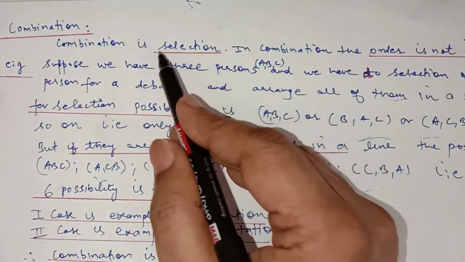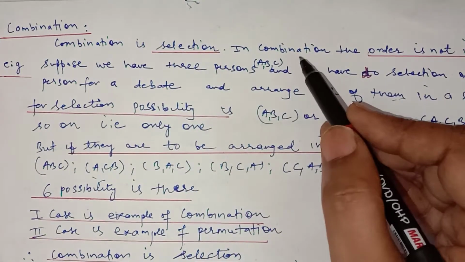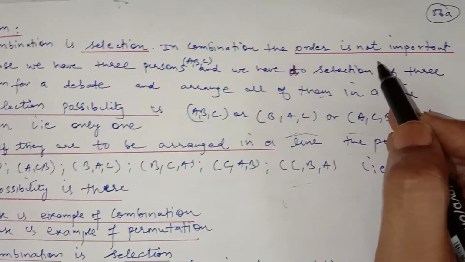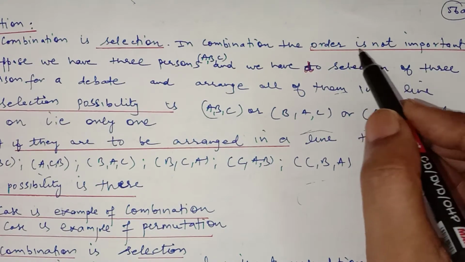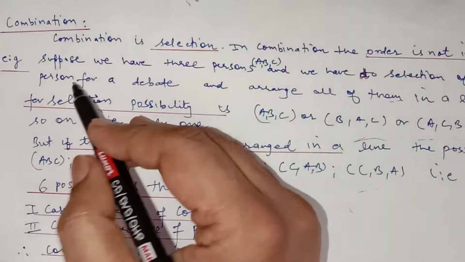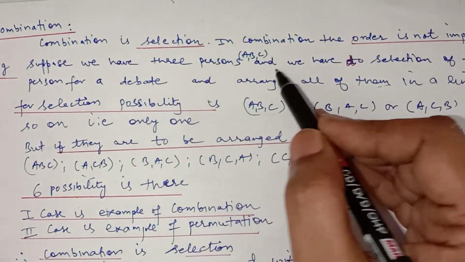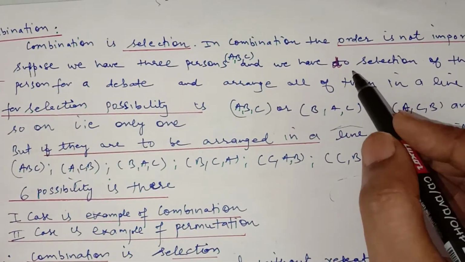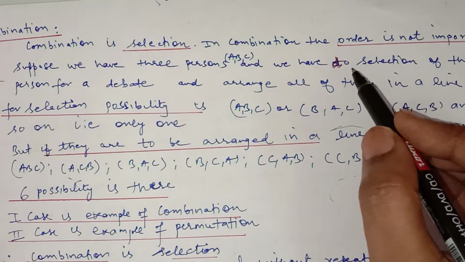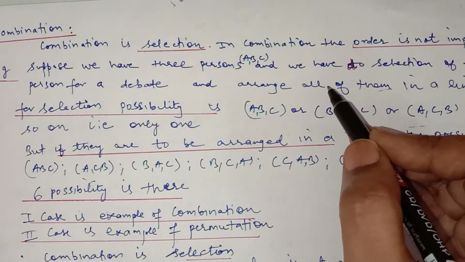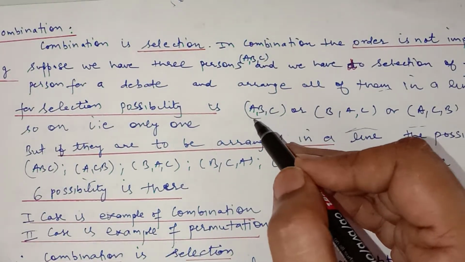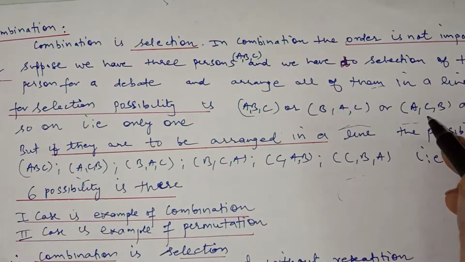Combination is a selection. This is the main thing, selection. In combination the order is not important, meaning the order of the things is not important. Suppose we have 3 persons A, B, C and you have to select them for a debate, all three. You can select them like ABC or BAC or ACB.